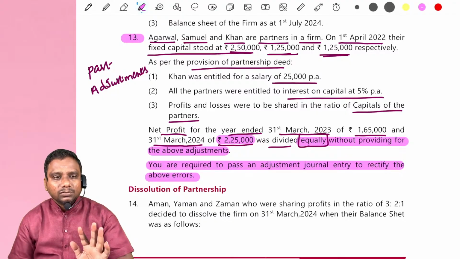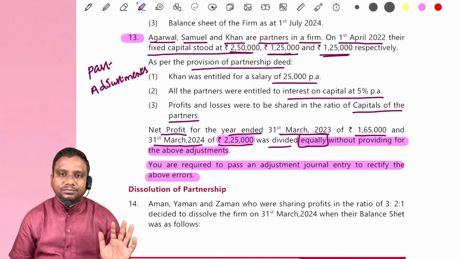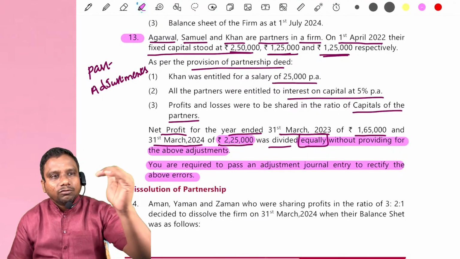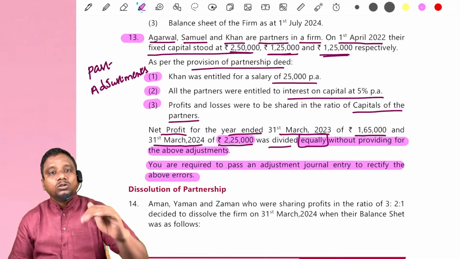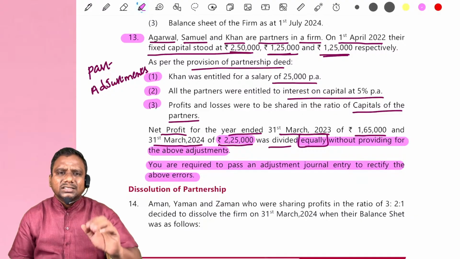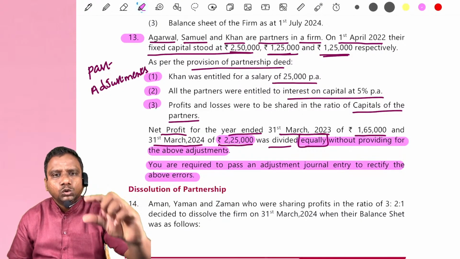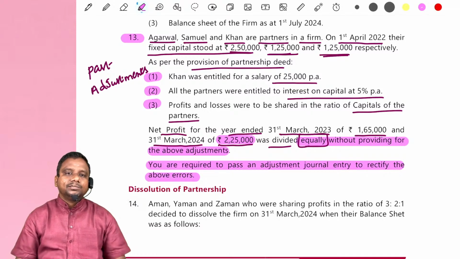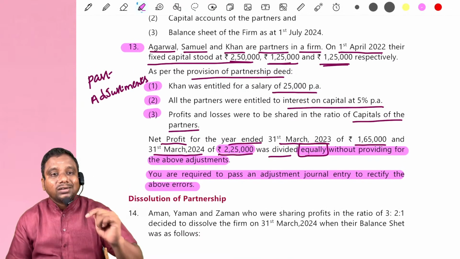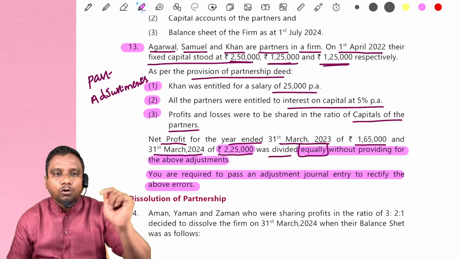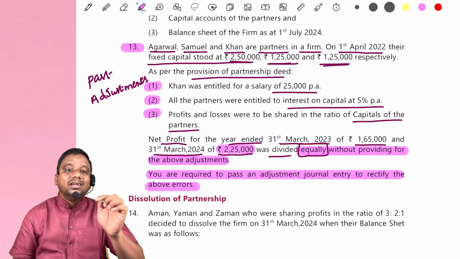This must happen, but this did not happen. That is what they're saying. Instead of giving effect to the above three things, what they did? Simply they distributed these 2 years profits equally.